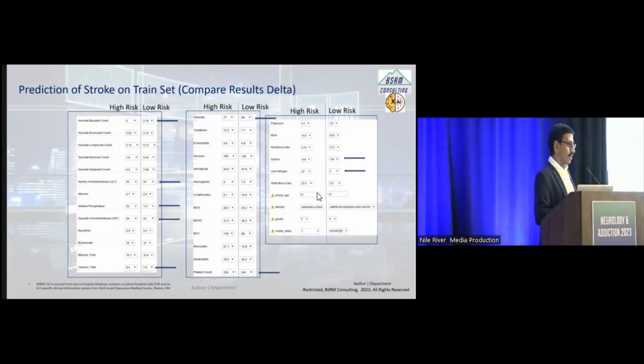So does that mean that the patient who has a high risk is going to get a stroke? No, because it has a high false positive rate. So it means that those patients may immediately be candidates for a CT scan or an MRI, or at least be watched for any symptoms, or be made sure they are rushed to the hospital if there are any symptoms. So that gives you additional time to be able to move the patients to the hospital if they have a high risk.